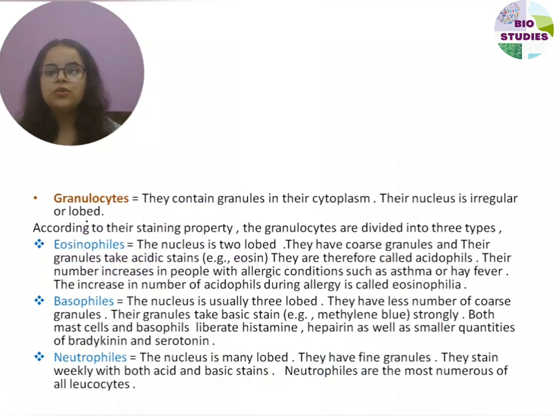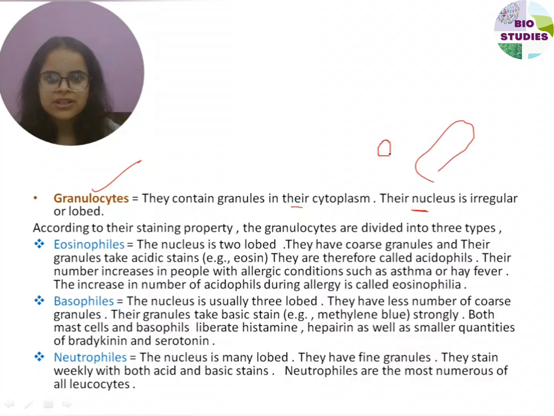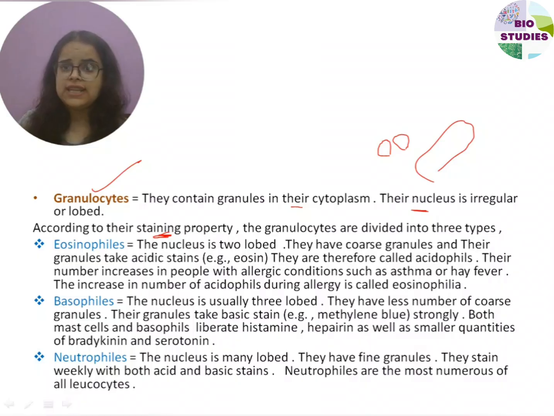Next type is granulocytes. Granules are present in the cytoplasm and their nucleus is irregular or lobed. Nucleus is irregular and lobes are present, lobe-like structures, इस तरीके से, according to the staining property. Stain is a chemical that is retained by a cell. The granulocytes are divided into three types: eosinophils, basophils, and neutrophils.